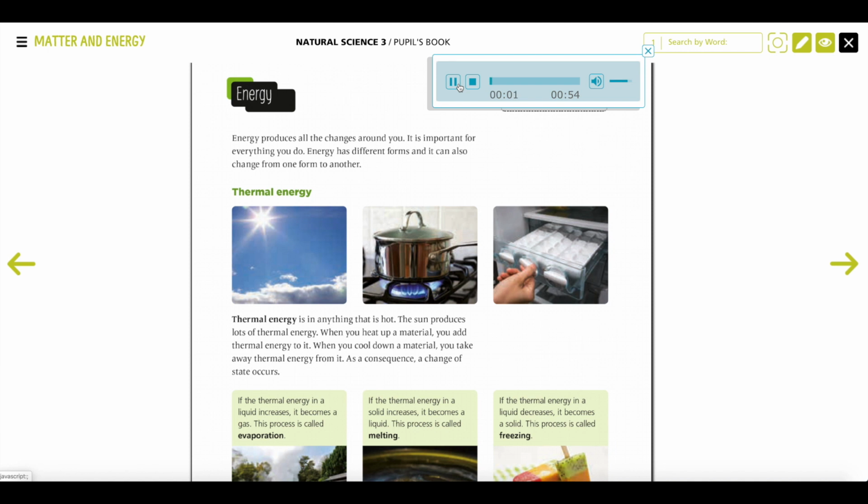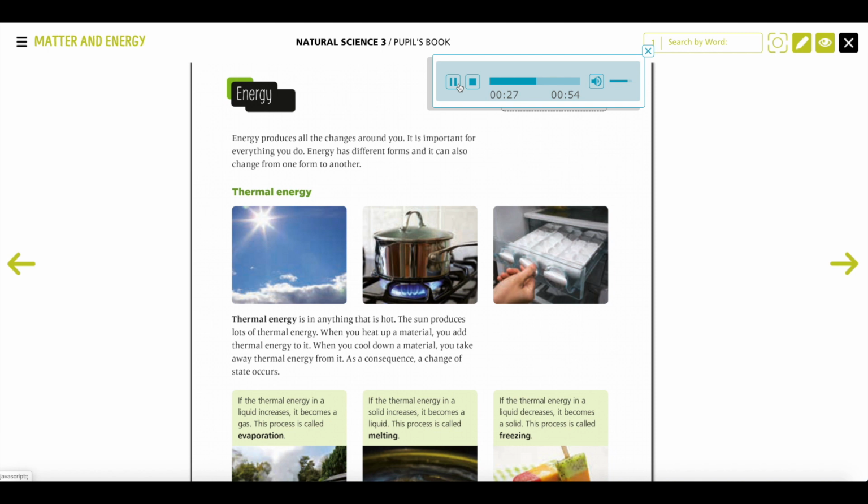Thermal energy. Thermal energy is in anything that is hot. The sun produces lots of thermal energy. When you heat up a material, you add thermal energy to it. When you cool down a material, you take away thermal energy from it. As a consequence, a change of state occurs.